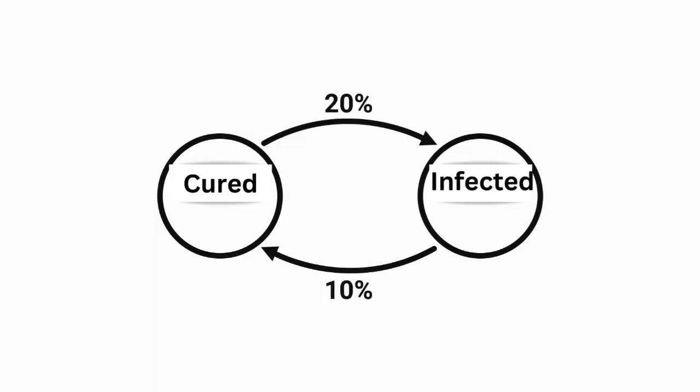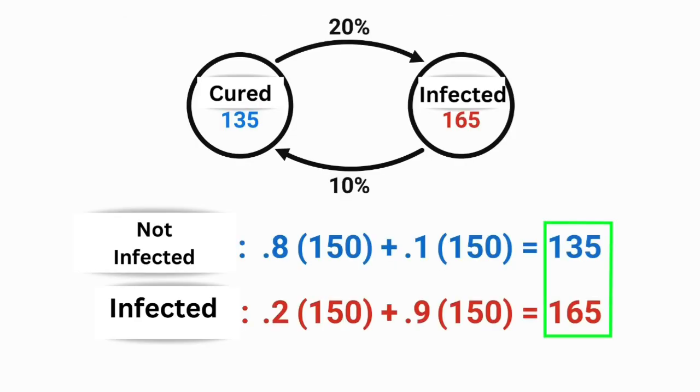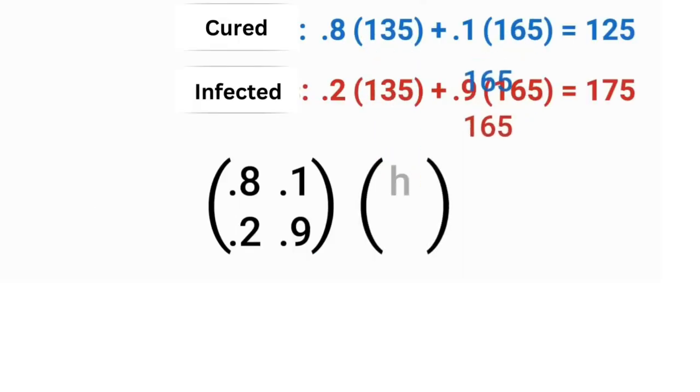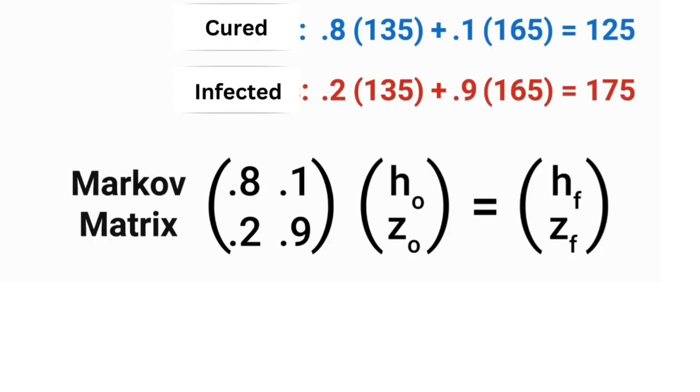Let's see what will happen in a situation where 50% of the villagers are infected. Here, for the first hour, 80% of the remaining villagers remain secure. With the cured 10% of the infected people, a total of 135 villagers are in the not infected group in the first hour. Now for the infected group, 20% of the villagers are newly infected and 90% of the infected people are not cured, giving a total of 165 infected people for the first hour. Here the total number of villagers remains the same, which is 135 plus 165 equals 300.